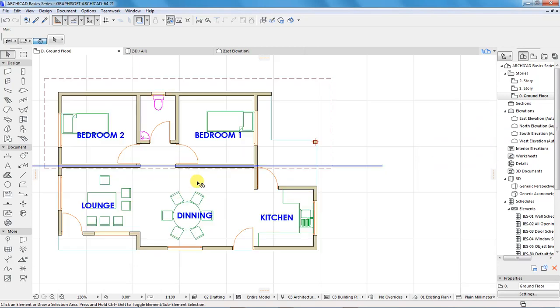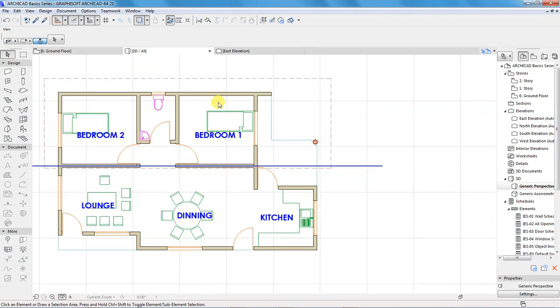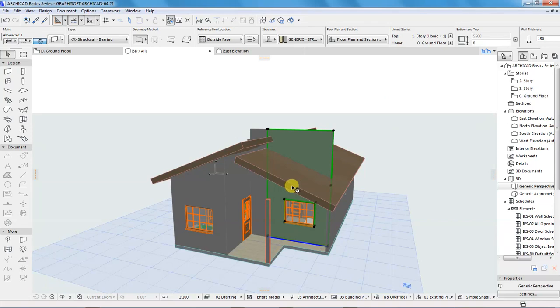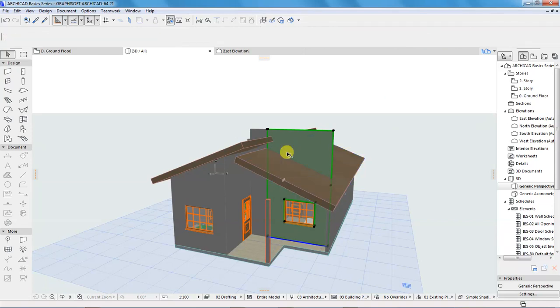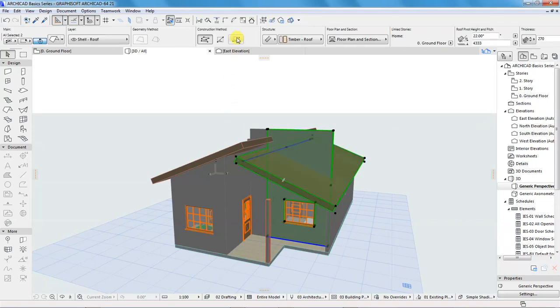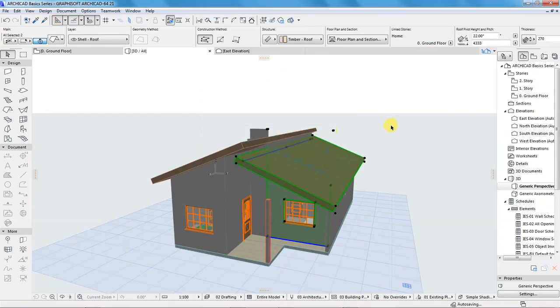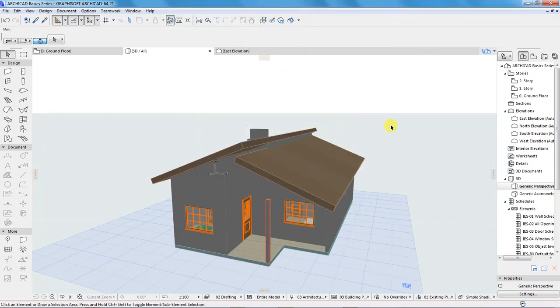So let's go back to our 3D and select this wall plus this roof, and do the trimming. I hope by now you know where to access the trim elements command, and that is not a big bother for you.